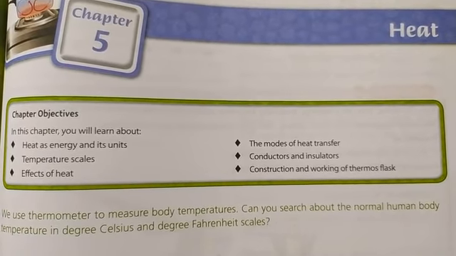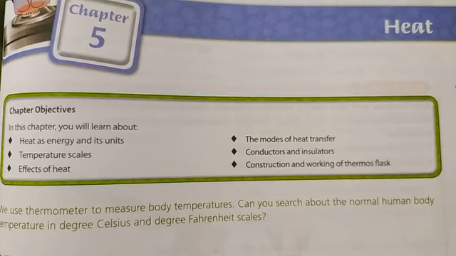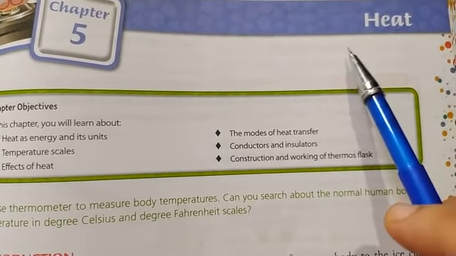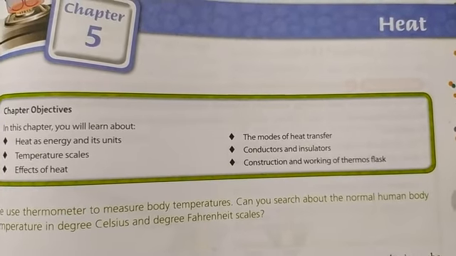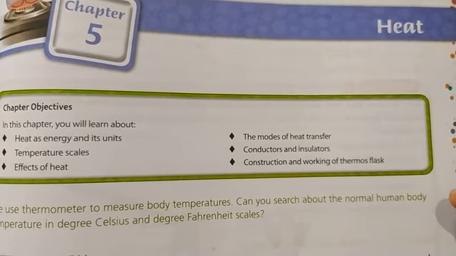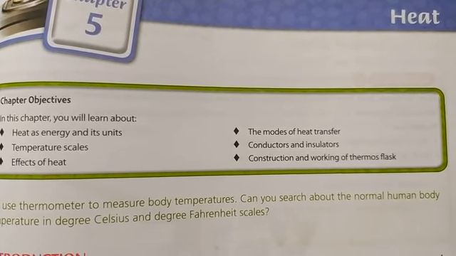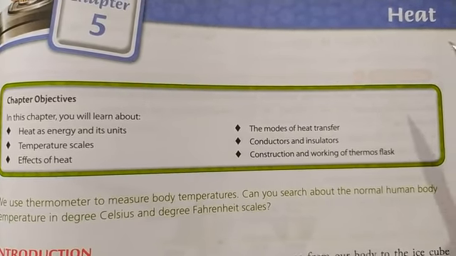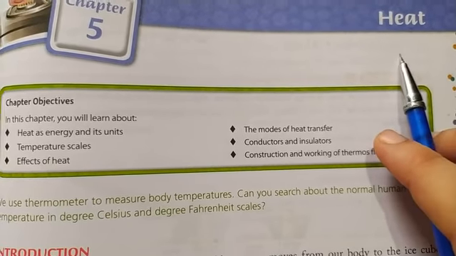In the previous video we completed chapter 4, light energy. So today we will start the next chapter, chapter 5, heat. In the previous chapters we have learned about various forms of energy like light energy, chemical energy, magnetic energy, kinetic and potential energy, and we have also learned about heat energy.